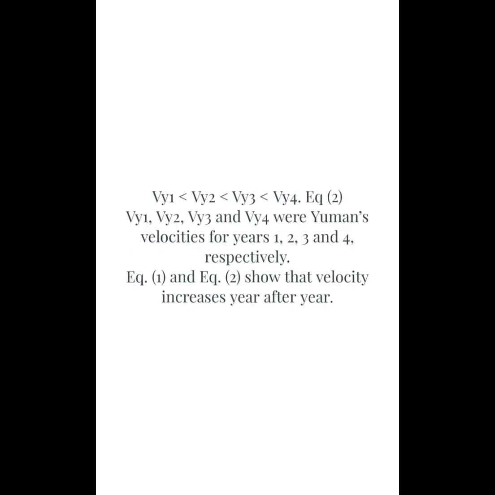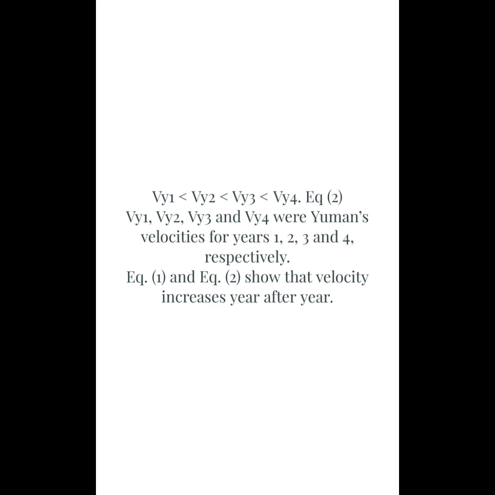the increased distances for years 1, 2, 3, and 4 of star Xena, respectively. Vx1 < Vx2 < Vx3 < Vx4. Equation 1. Similarly, he found y1 < y2 < y3 < y4, where y1, y2, y3, and y4 were the increased distances for years 1, 2, 3, and 4 of the star Human, respectively. Vy1 < Vy2 < Vy3 < Vy4.